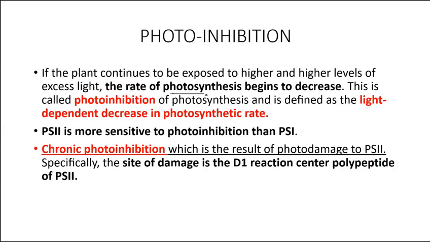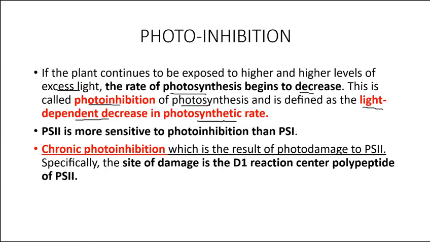The rate of photosynthesis will begin to decrease. Now this will lead to photoinhibition. So what is photoinhibition? If the plant continues to be exposed to higher and higher levels of excess light, then the rate of photosynthesis begins to decrease. This is known as photoinhibition of photosynthesis. And this photoinhibition of photosynthesis is a light dependent decrease in photosynthetic rate.